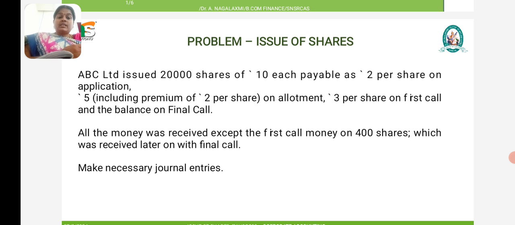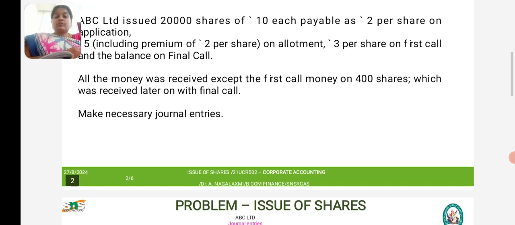All the money was received except the first call money on 400 shares, which was received later on final call. Make necessary journal entries. Out of the issue, on the first call the money on 400 shares was not received, and that money was received at the time of final call.